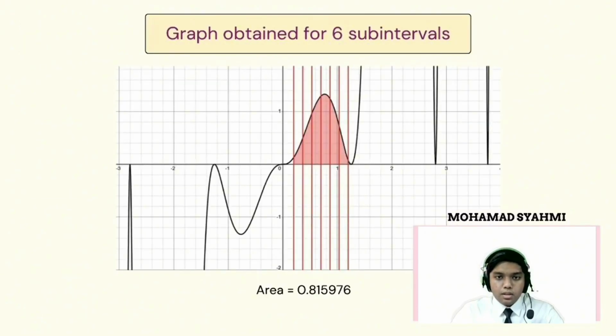Next, I will show you the graph with the 6 subintervals. So as you can see, this is the graph, and the area that we got is 0.815.